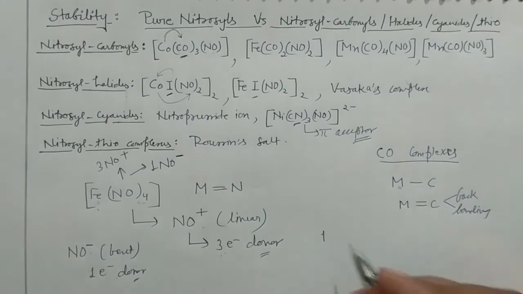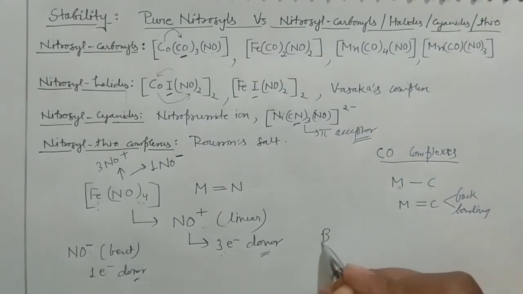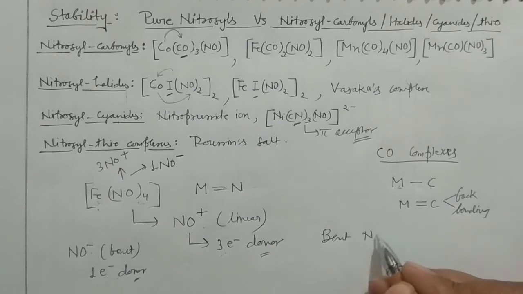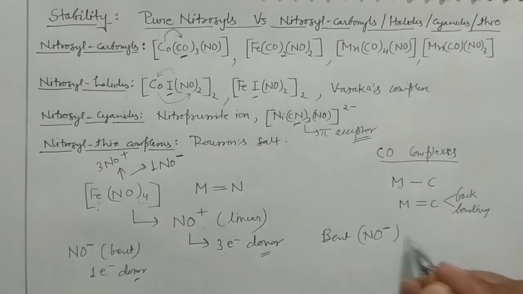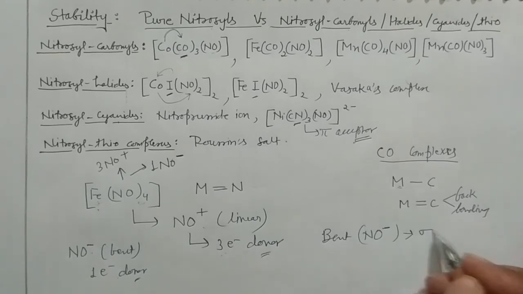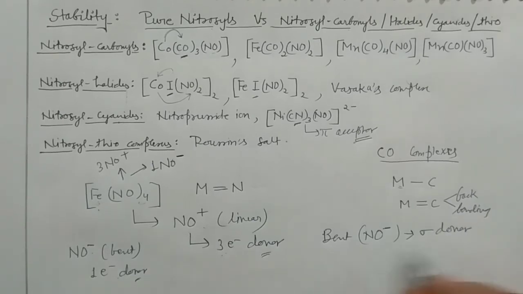This is very important. So I can write here, bent NO will have sigma donors to stabilize the complex.